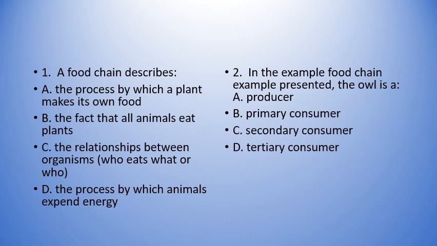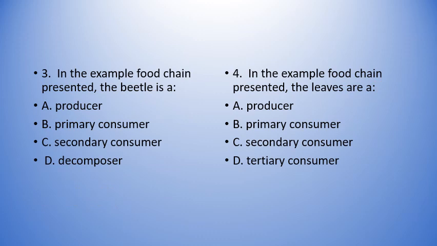Number 2, in the example food chain presented, the owl is: A, a producer; B, a primary consumer; C, a secondary consumer; or D, a tertiary consumer. Question 3.